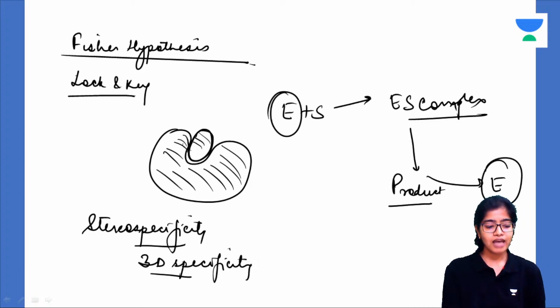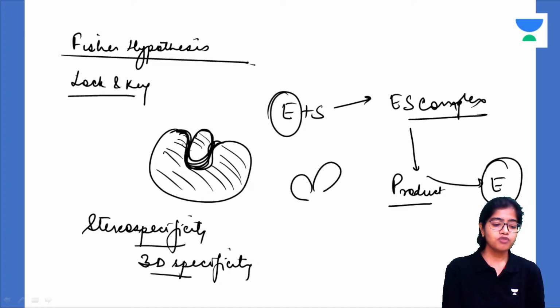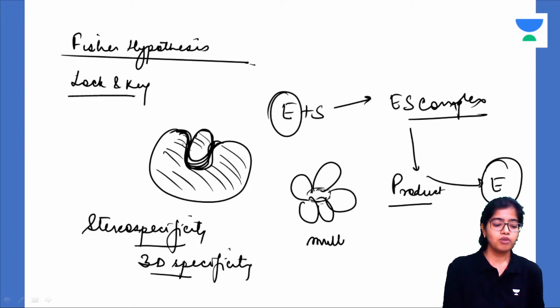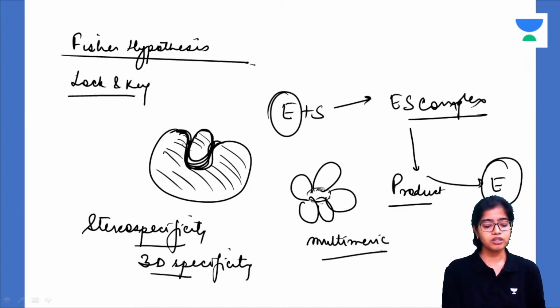Now this site is the active site. This site on the enzyme where the substrate binds is the active site. It is usually a cleft. Suppose this enzyme is one single molecule. So it is usually a cleft in the monomeric or the single molecular enzymes. But suppose this enzyme is formed by multiple molecules, so this active site will be a site in between these different molecules. Okay, it will be an interface in between these different multimeric molecules. Got it? So this is the lock and key hypothesis of Fischer.